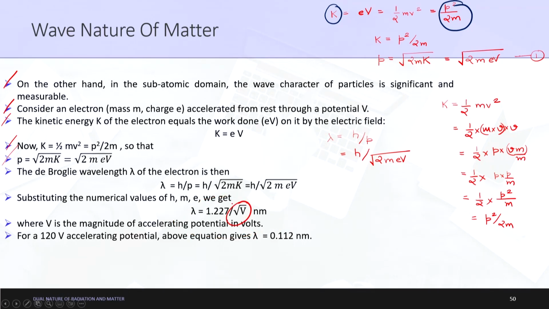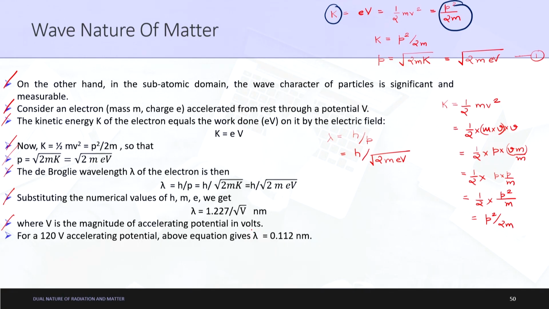What is V here? V is the magnitude of the accelerating potential. I guess it was written here that the electron is accelerated from rest through a potential V. So this part has been completed, where V is the magnitude of accelerating potential in volts. Okay, fine. So for a 120 volt accelerating potential, the above equation gives lambda equal to 0.112 nanometers.